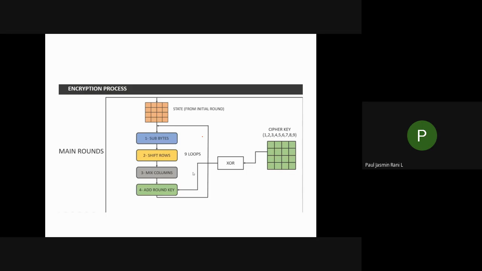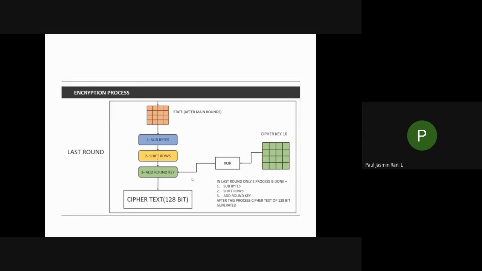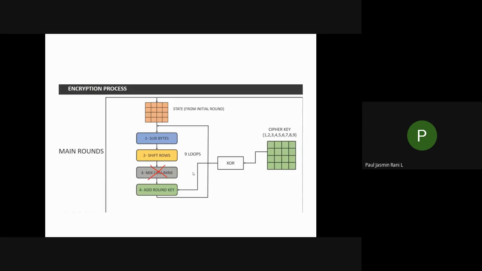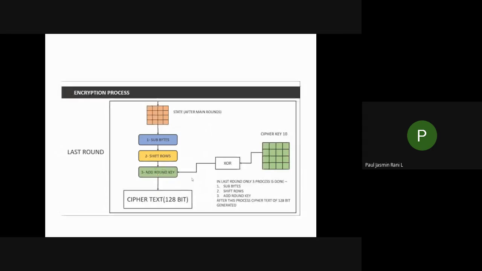So what is the difference? In the last round you will not use your mix columns. Only this part alone you will not use, the others you'll be using. So listen here for the last round: you are going to do sub bytes, shift rows, add round key. Only thing is that you will not do your mix columns. So this one is missing. Finally you'll be getting a ciphertext which will be 128 bit. So this is the outline of your encryption process.